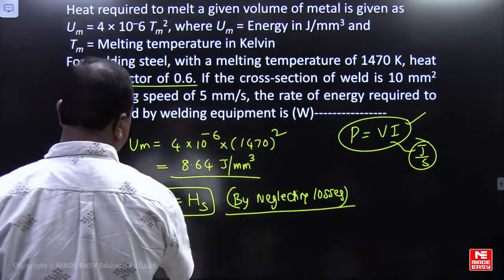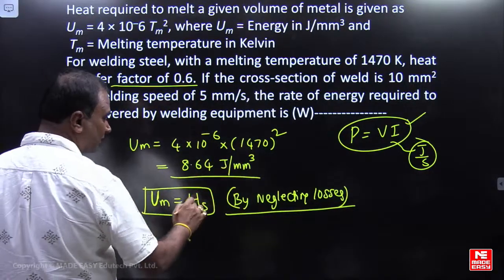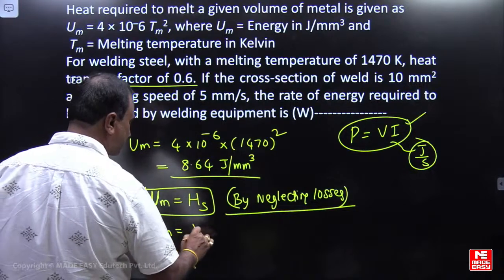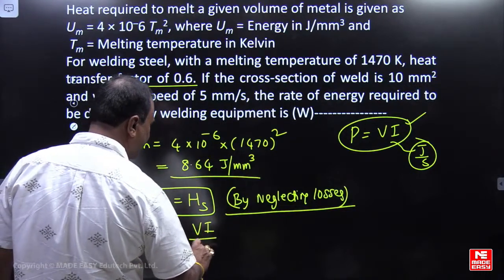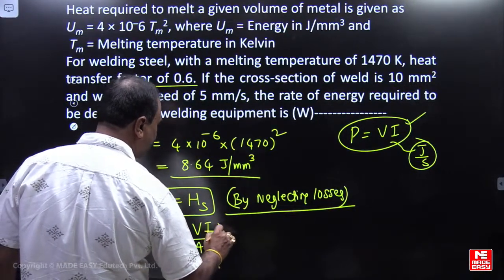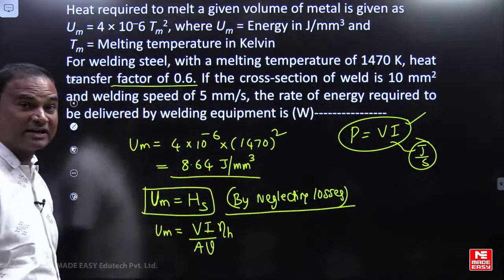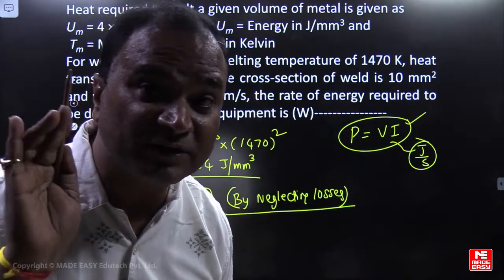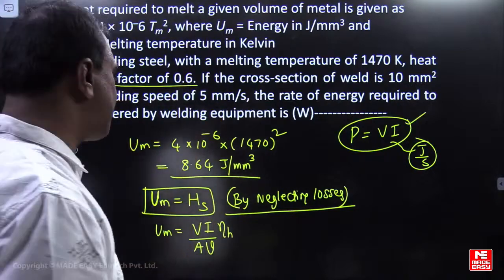So heat required to melt is so many joules per mm cube, heat supplied also so many joules per mm cube. So this is V into I by area into welding speed, multiplied by heat transfer efficiency of the arc. Heat transfer factor means heat transfer efficiency, not melting efficiency.